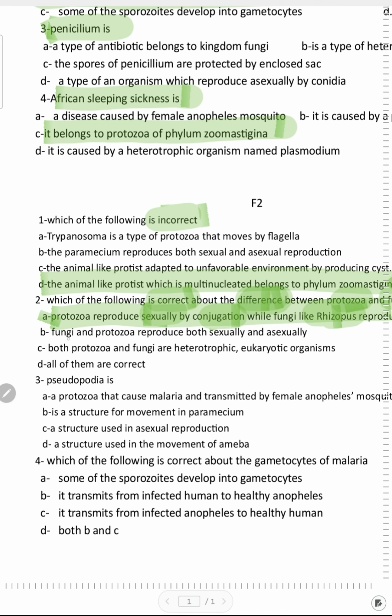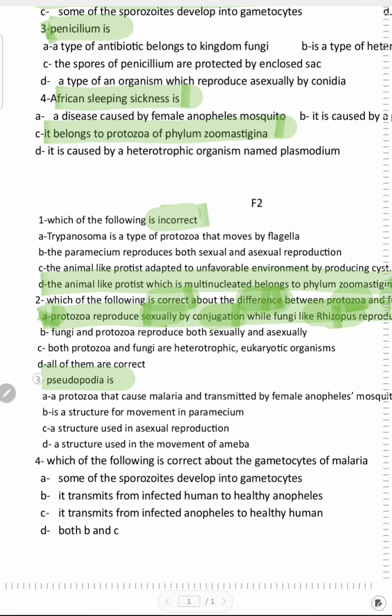Let's go to B. Fungi and protozoa reproduce both sexually and asexually. This answer is true, but it's not a difference between them. It's only a similarity between fungi and protozoa. So we will not choose this answer. C. Both protozoa and fungi are heterotroph eukaryotic organisms. This is also true, but it's a similarity, not a difference. So finally, we will choose only the difference between them. So it will be A.